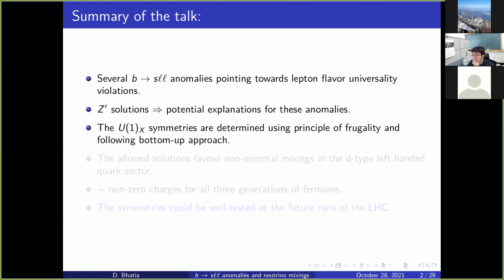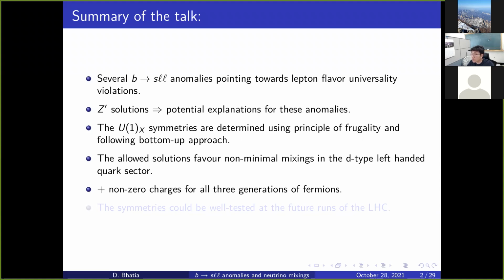What we find is that the allowed solutions favor non-minimal mixings for the D-type quarks, and also favor all the charges of fermions to be non-zero under this U(1)_X symmetry. The symmetries which we determine could be well tested at the future runs of the LHC. So this is the summary of what I'll cover in the talk.